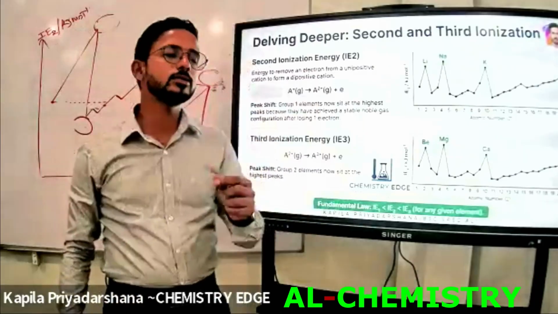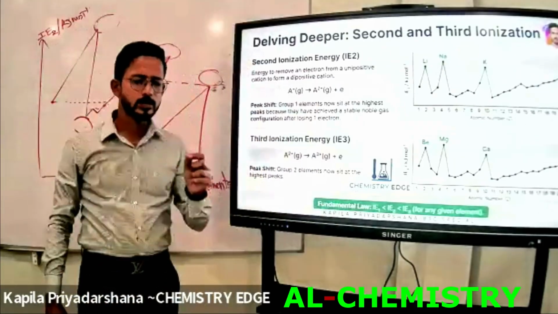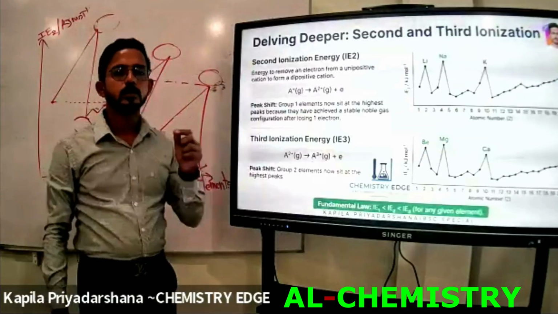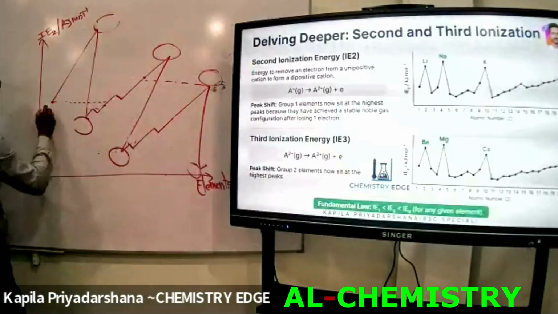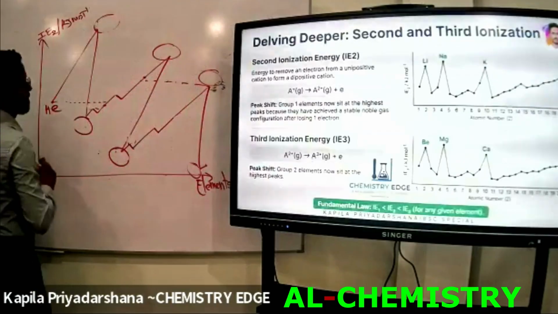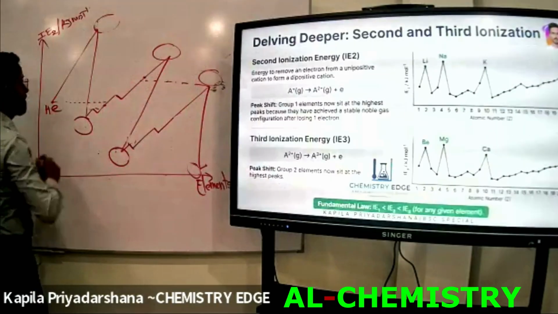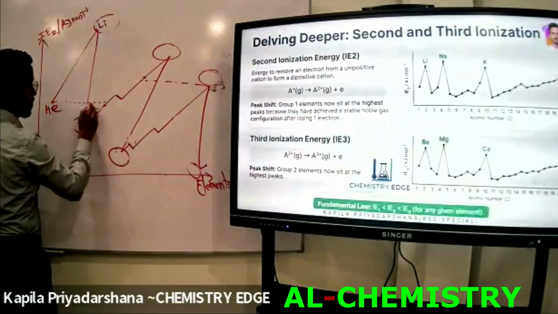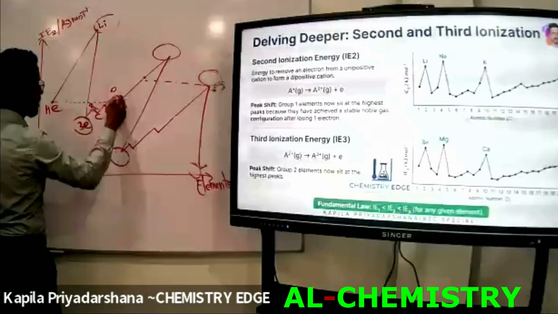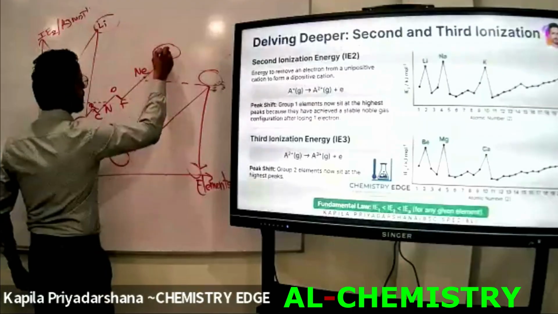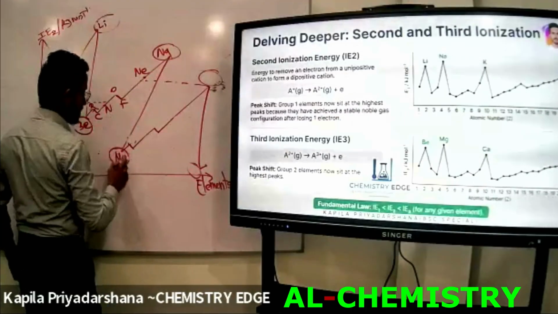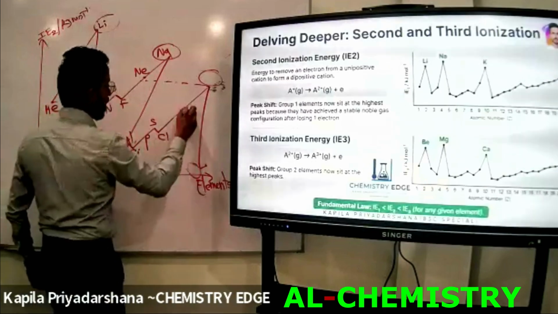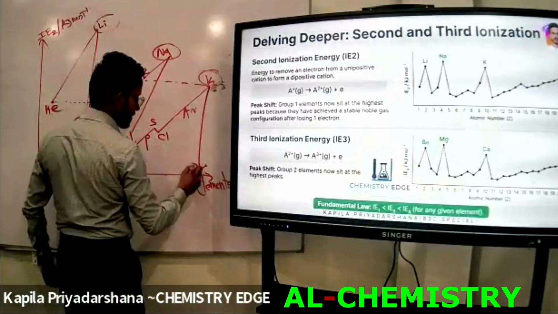If it is the second ionization graph, we are going to start from helium. Then helium, lithium, beryllium, boron, carbon, nitrogen, oxygen, fluorine, neon, sodium, magnesium, aluminium, silicon, phosphorus, sulfur, chlorine, argon, potassium, calcium.